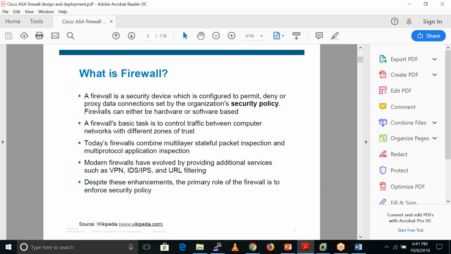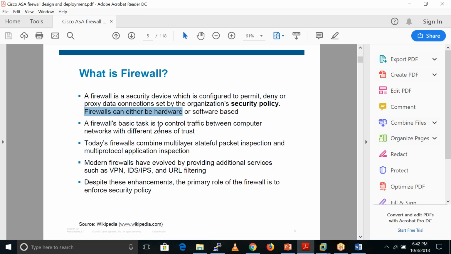Here they explain what a firewall is. A firewall is a security device which is configured to permit, deny, or proxy data connections as set by the organization's security policies. That means according to our organization policies, we can deny or permit the traffic. Also, a firewall can be either a hardware device or software based. ASA is a hardware based firewall.